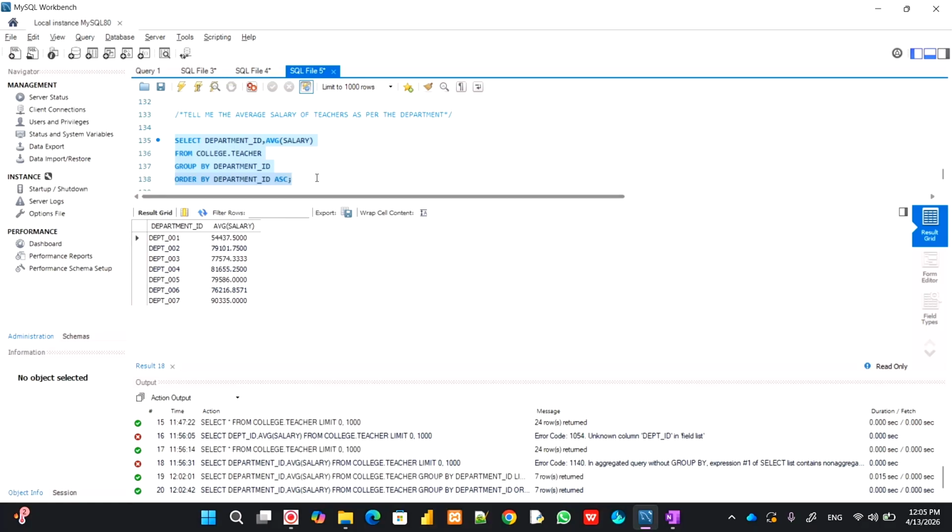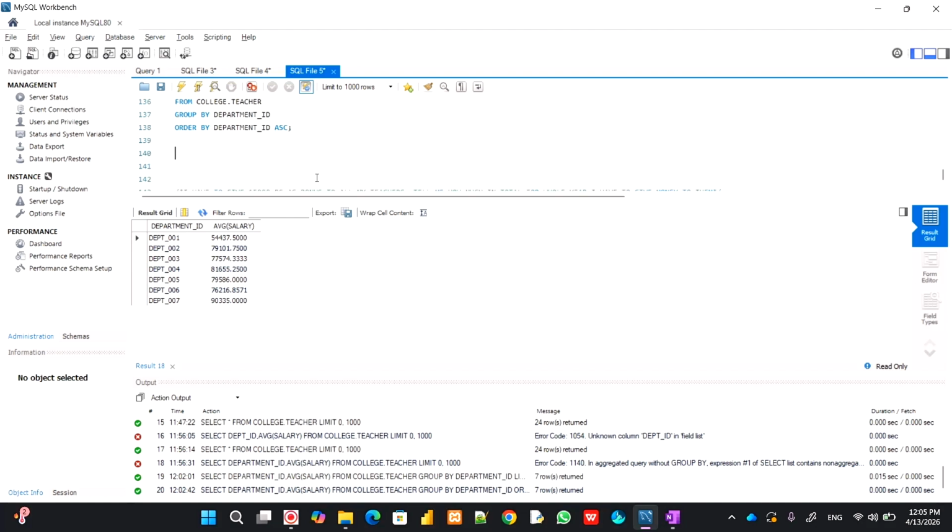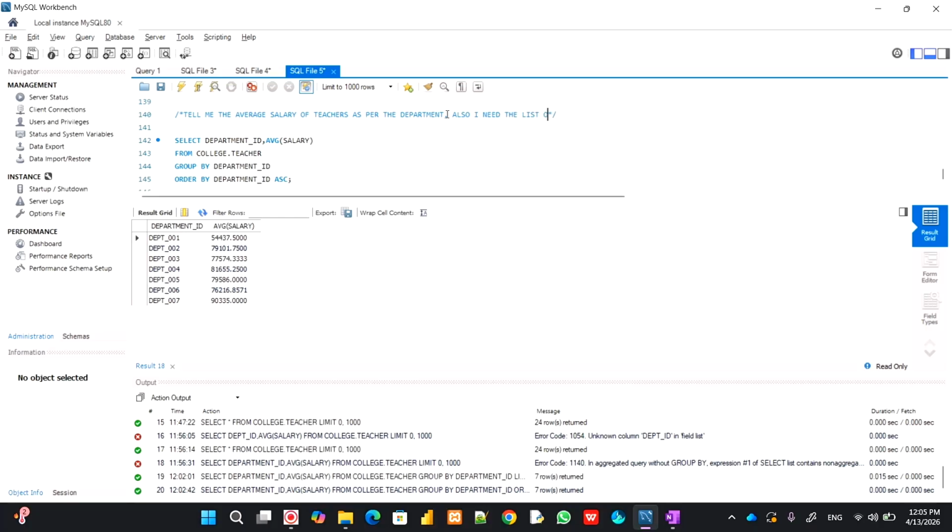Same question: tell me the average salary of the teachers as per department. Also I need the list of departments which have the salary greater than or equal to 80,000.